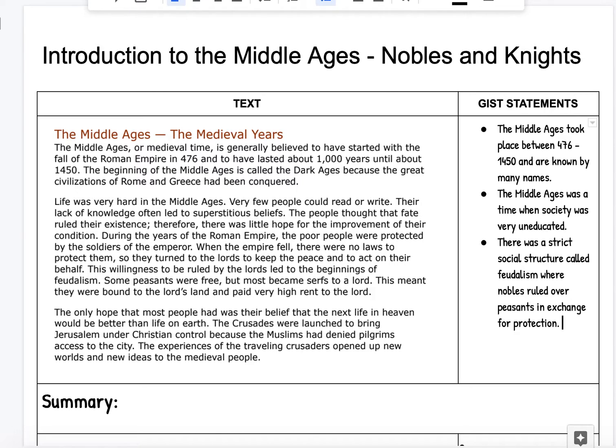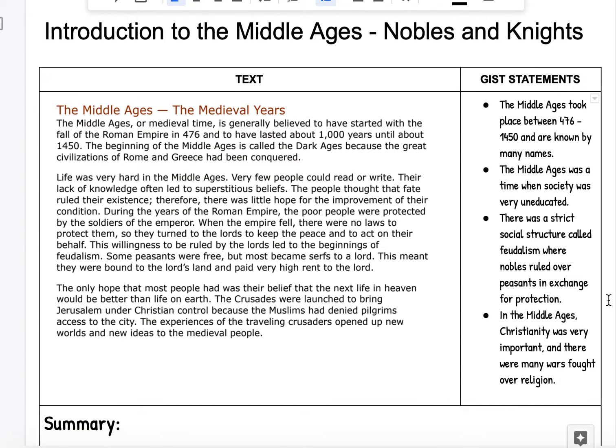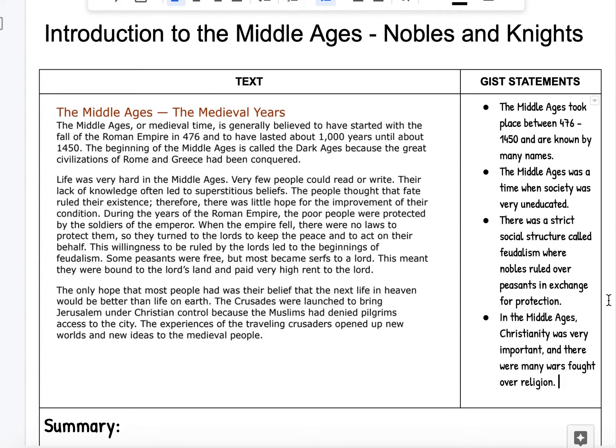The only hope that most people had was their belief that the next life in heaven would be better than life on earth. The Crusades were launched to bring Jerusalem under Christian control because the Muslims had denied pilgrims access to the city. The experiences of the traveling crusaders opened up new worlds and new ideas to the medieval people. Okay, so it sounds like there were some wars being waged over Christianity during this time. So that means that religion, specifically Christianity when it comes to Europe, must have been really important.